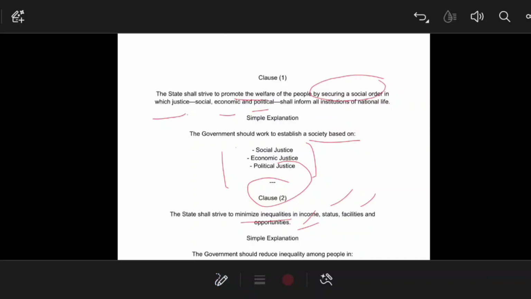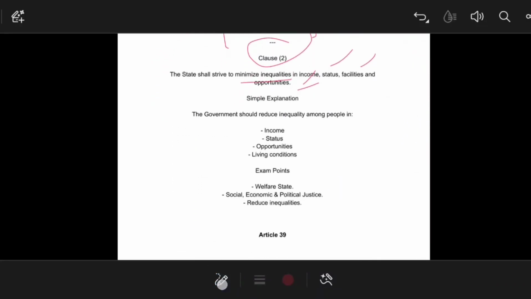So this was about Article 38. The government should reduce inequality among the people in terms of income, status, opportunity and living conditions. From the exam point of view, you need to learn that Article 38 talks about the welfare state, prohibits concentration of wealth, and talks about three kinds of justice: social, economic and political justice.